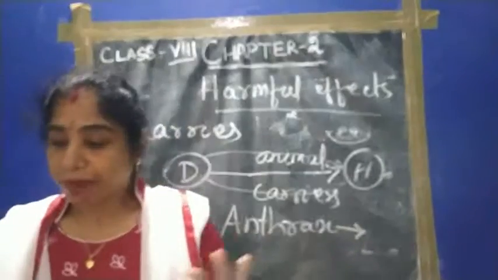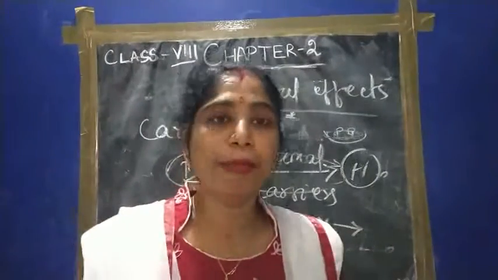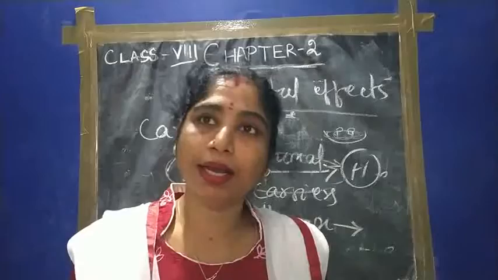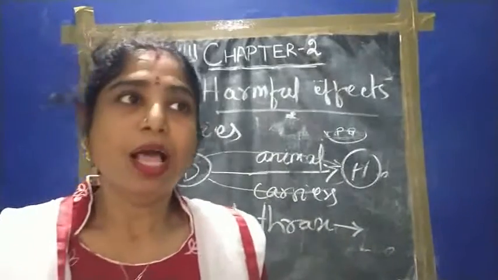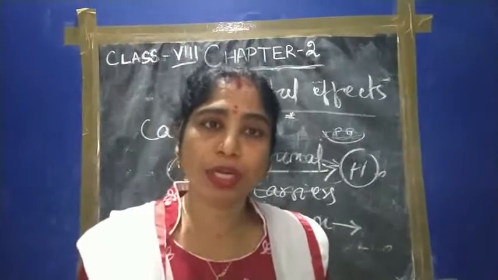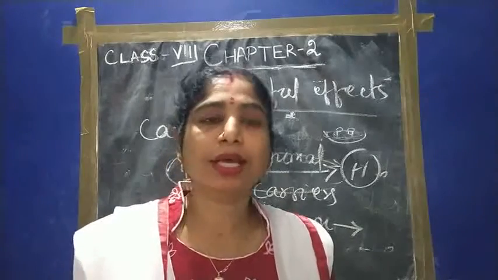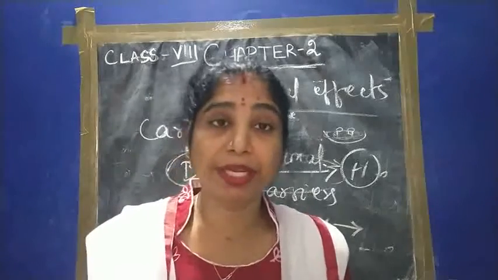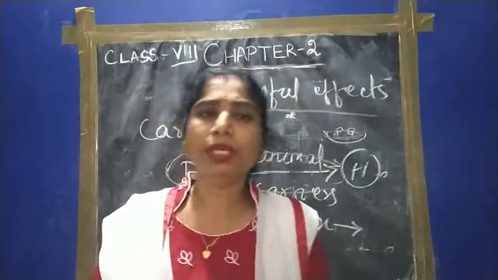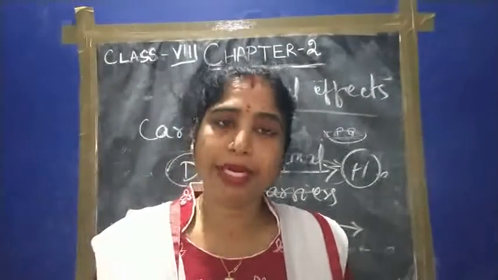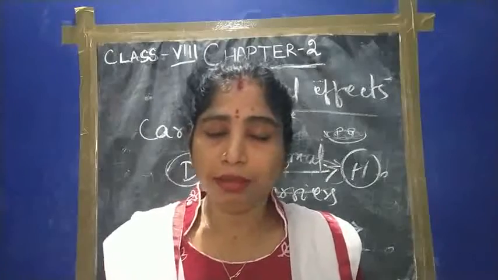Plants are also affected by microorganisms. Most plants, such as apple, rice, wheat, sugarcane, lemon, citrus fruits, potato, and bhindi or lady's finger, are affected by viruses and other microorganisms.